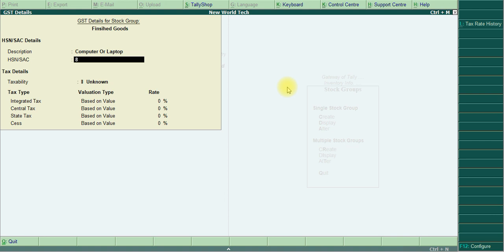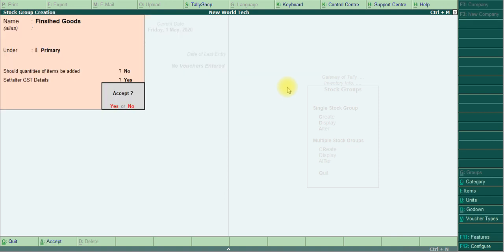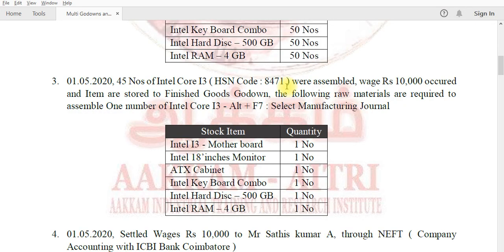HSN is 8471. The last 4 digits are 0. Is taxable. 18% same. Okay, easily we create the stock groups.